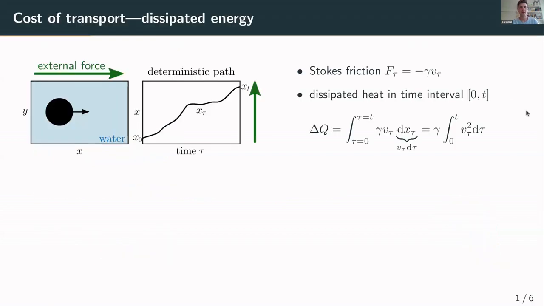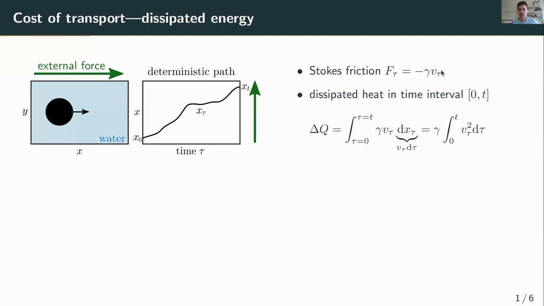And different to everyone else today, I will start with a deterministic, not a stochastic example, and just consider a particle subject to some external force and some medium, subject to some friction, which moves from an initial coordinate x0 to some coordinate xt in time t. And since this system will experience some friction, we expect that there will be a cost of transport. So we will need to pay some energy to transport the system from the one position to the other.